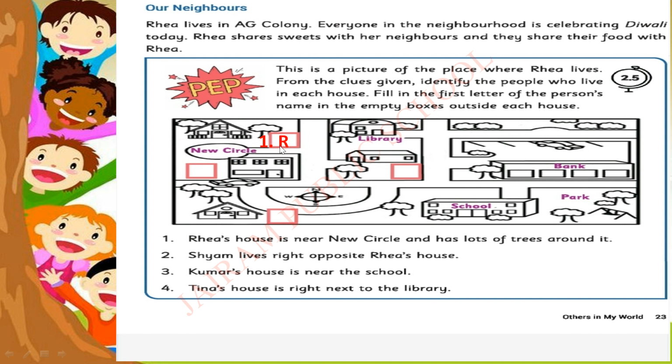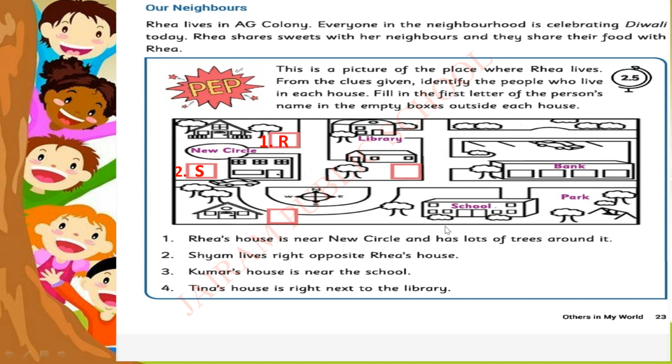Second one. Shyam lives right opposite Ria's house. Okay. We found Ria's house? Yes. Just opposite to it, Shyam's home. Hope you all found Shyam's home. So we have to write the answer in the red color box. That is the letter S. Okay, shall we move to the next one?